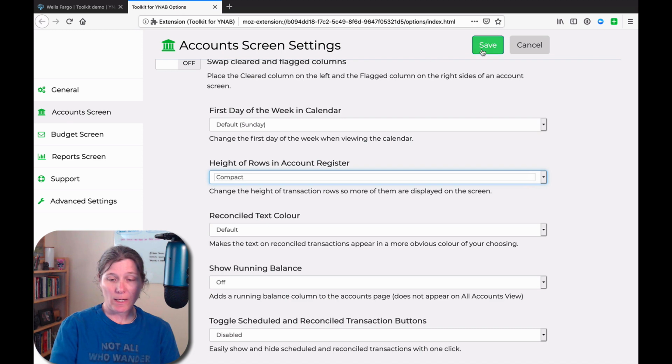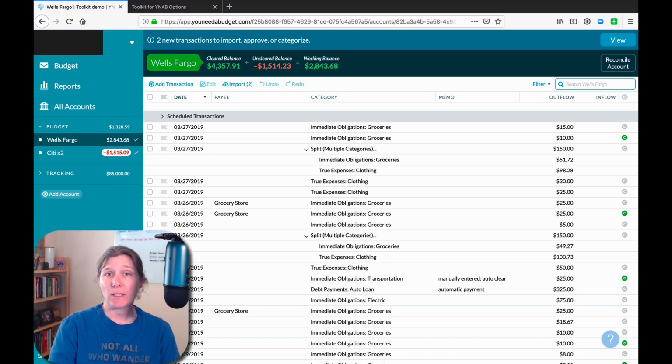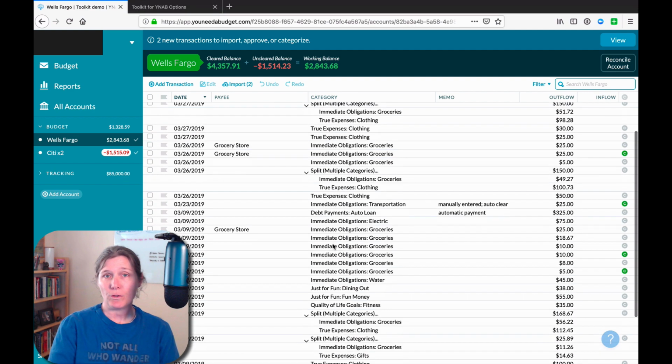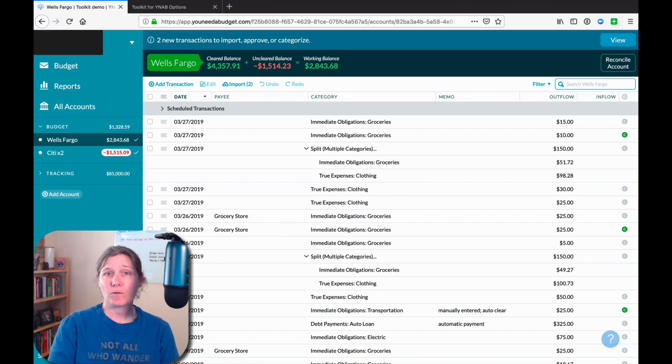Now let's look at that same screen with the compact setting turned on. You can see that they have greatly reduced the amount of space between the transaction lines in the account register. And here we get the slim view. So that is quite compact. And once again, for good measure, here it is in the default view.